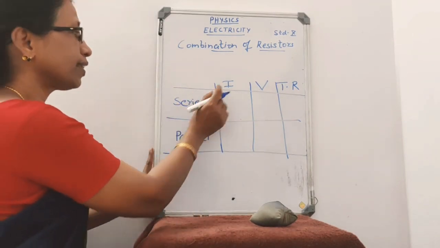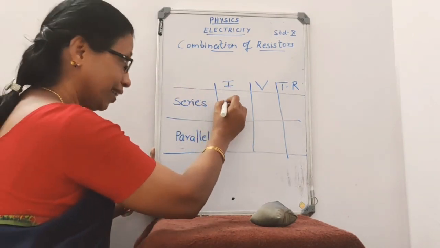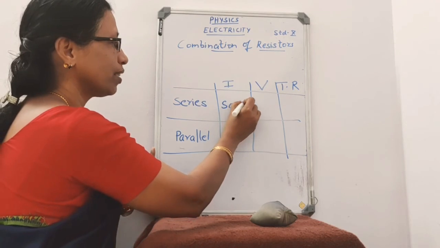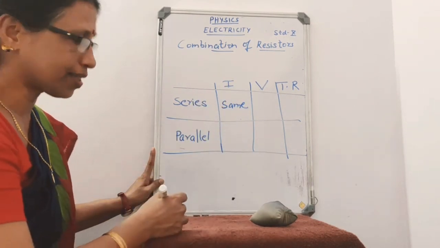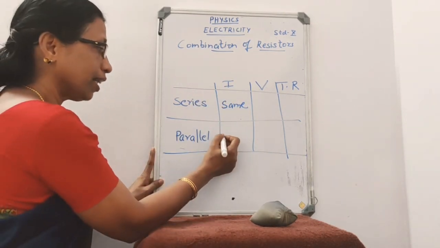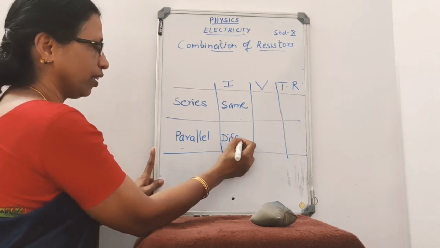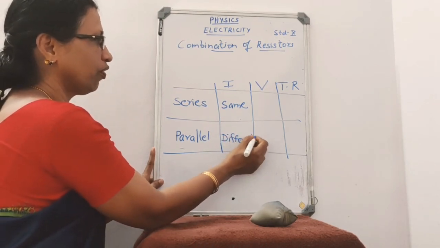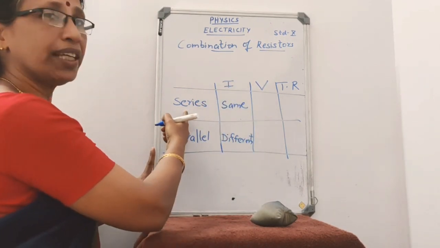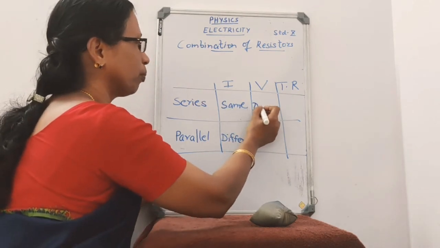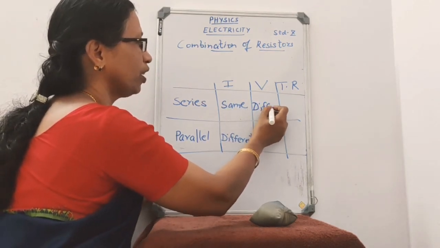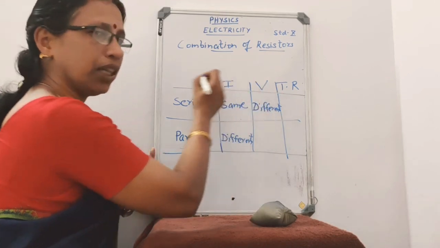In series, the current flowing through the resistors will be the same. In parallel, it will be different. What about the potential difference? In the case of series, the potential difference across the resistors will be different.